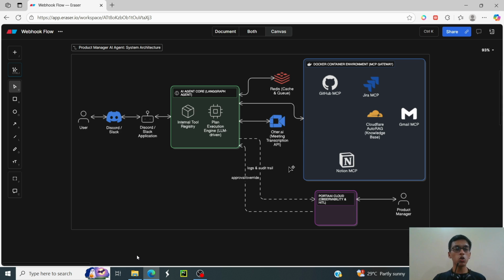And the best part about our product manager agent is that it is packed with observability and human in the loop features. We know that AI agents are good if there is no human intervention needed. But since this AI agent is responsible for our whole product, we are adding a little observability and a small human in the loop feature, which also helps the product manager to observe what the AI agent is doing.